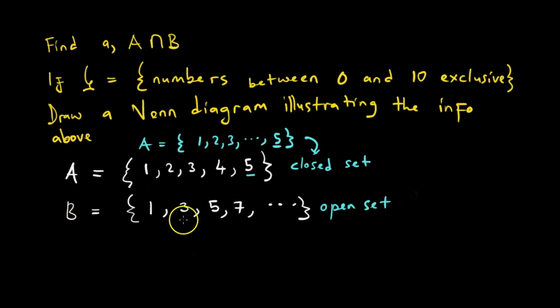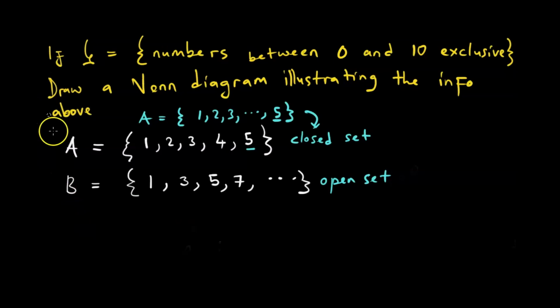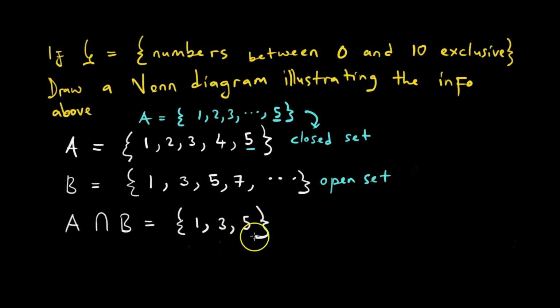So this is our A, and this is B. If we want to know what A intersecting B is, it should not trouble us, knowing that intersection means the common elements between A and B. So looking in A, a closed set, and comparing with B, an open set, we find that 1 is common, then 2 is not there, 3 is there, 4 is not there, 5 is there. So this is going to be the answer: 1, 3, 5. But my students did not know, or rather made a mistake, they didn't know this is an odd number, and this is a very important fact.